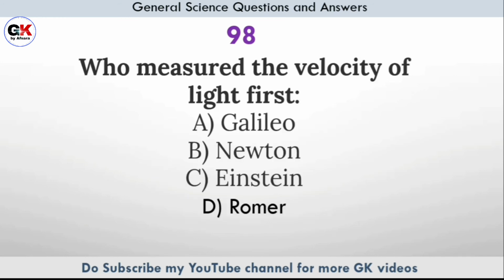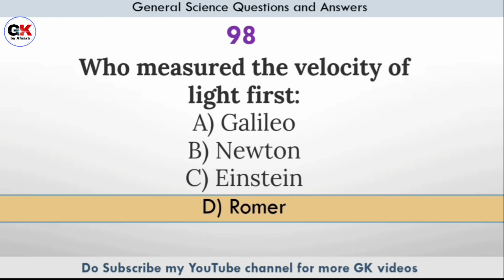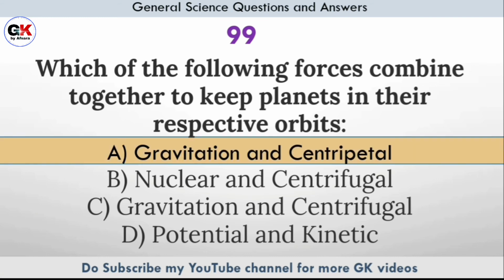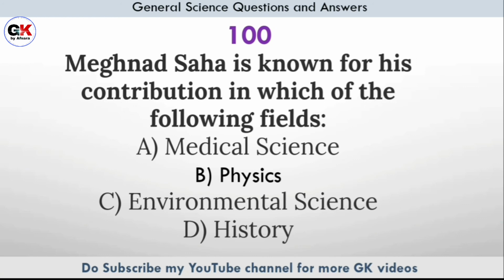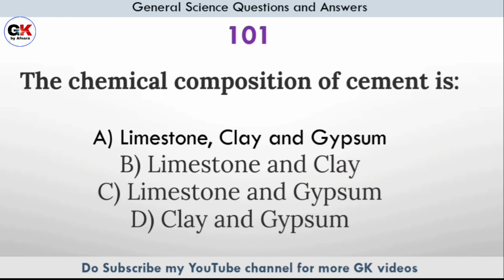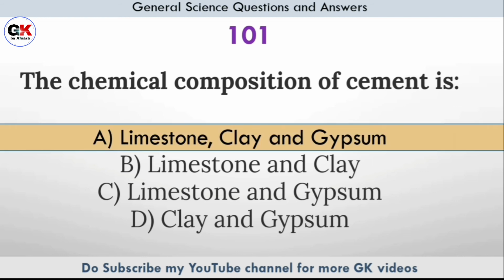Who measured the velocity of light first? Answer option D, Romer. Which of the following forces combine together to keep planets in their respective orbits? Answer option A, gravitation and centripetal. Meghnad Saha is known for his contribution in which of the following fields? Answer option B, physics. The chemical composition of cement is. Answer option A, limestone, clay and gypsum.